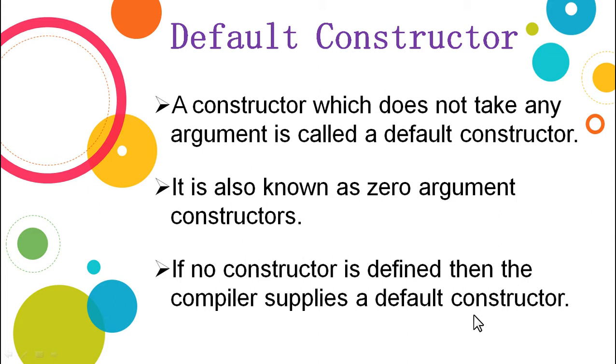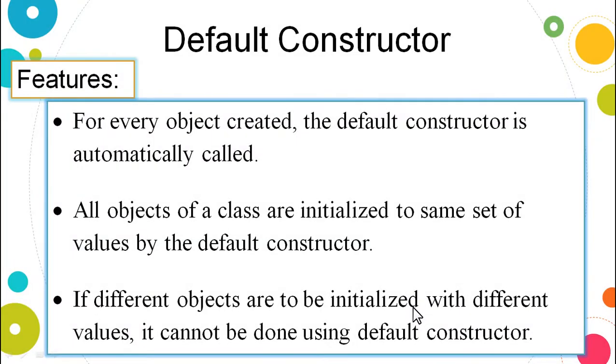Such a constructor is also called the default constructor. Why do we name it the default constructor? Because it is automatically created if it is not existing. So hence the name is default constructor.